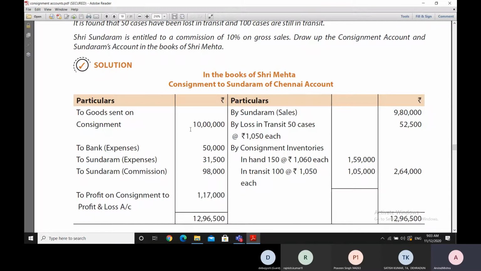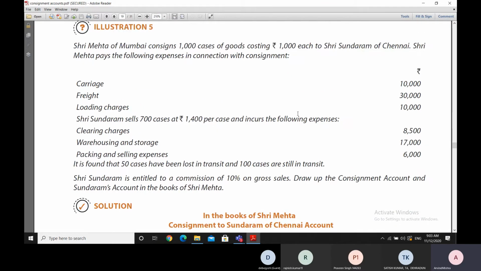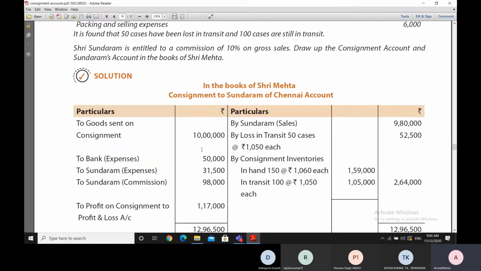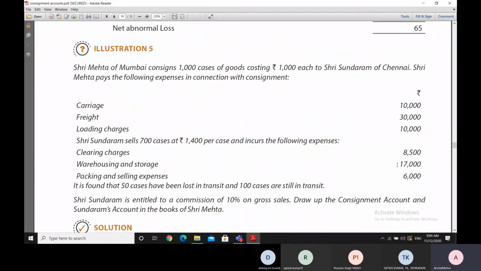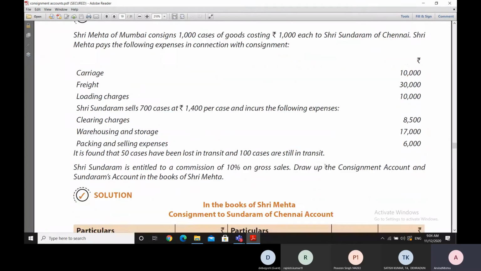Thereafter, expenses on carriage, freight and loading total 50,000, which has been debited in the consignment account. Thereafter, the consignee has also made some expenses in relation to the consignment. Those are also added here, 31,500, which is the total of these three figures.